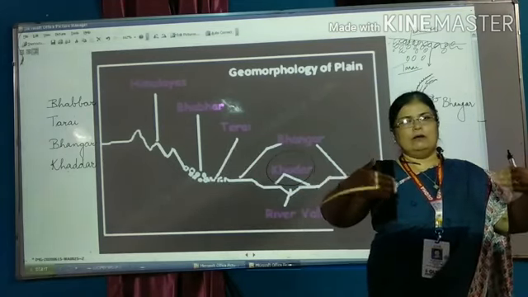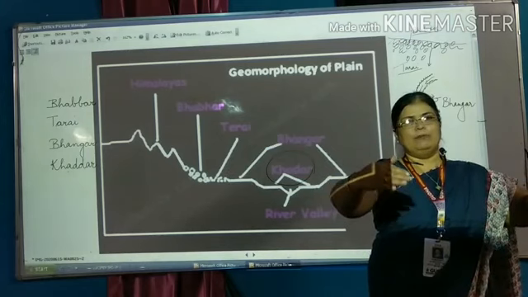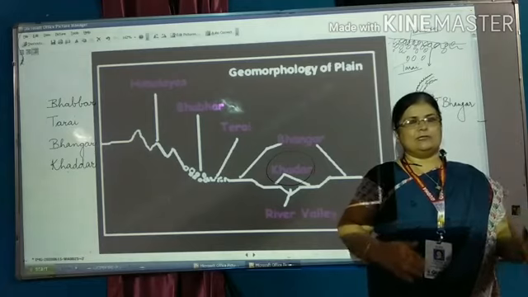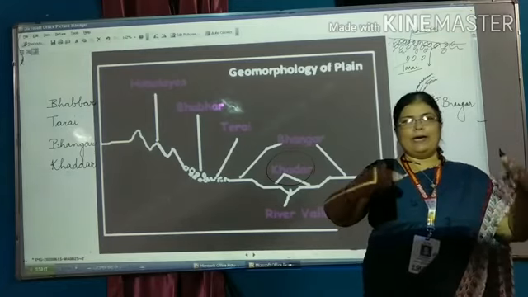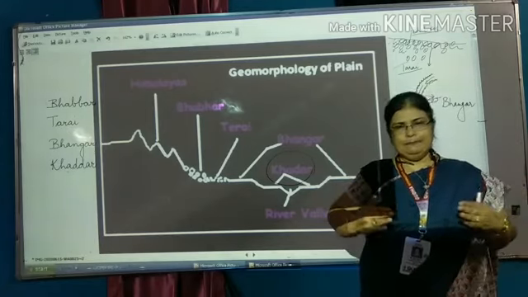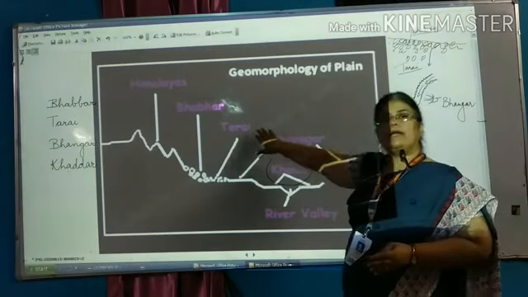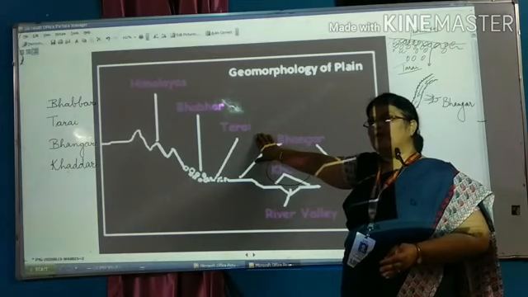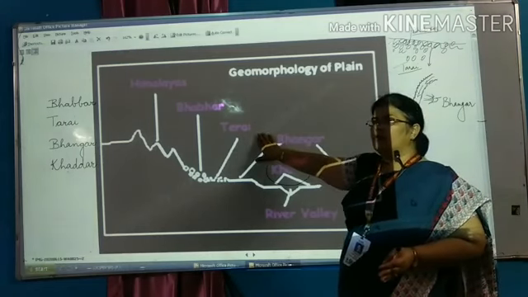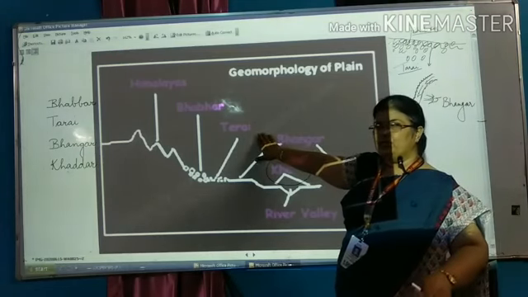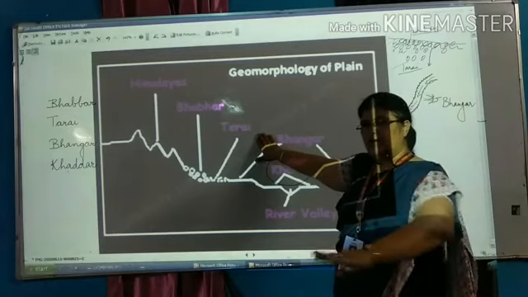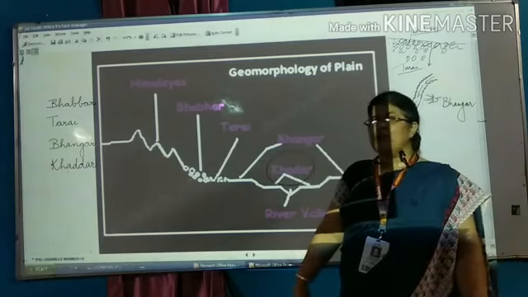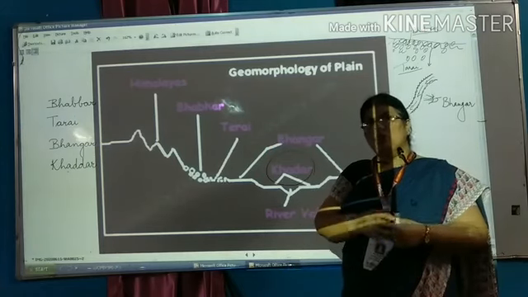As this region gradually diminishes, means the number of rocks gets less, it is followed by a swampy area known as Tarai. Tarai is the region where the rivers re-emerge. यहाँ पे रिवर वापस जो अभी तक नीचे नीचे घूम रहे थे पत्थर के, वो यहाँ वापस दिखने लगते हैं. And they spread over a vast area, making it a little swampy with a good water level.